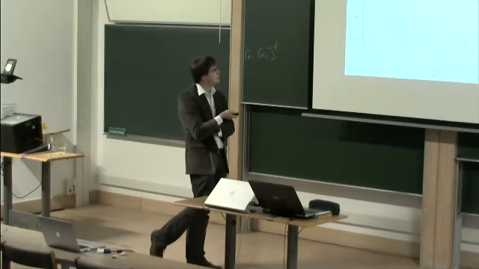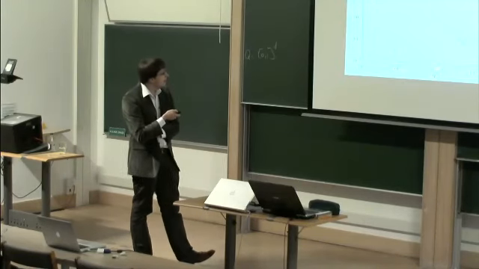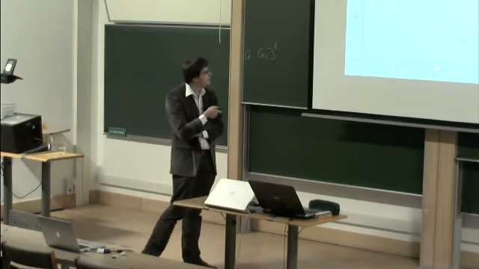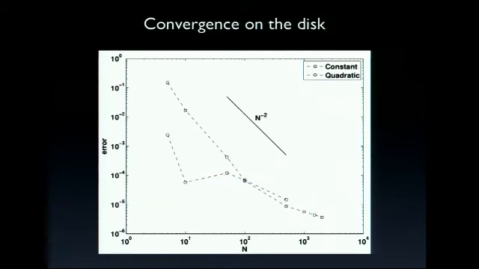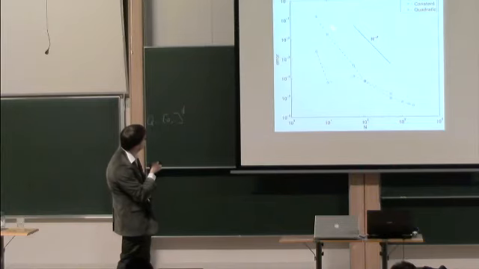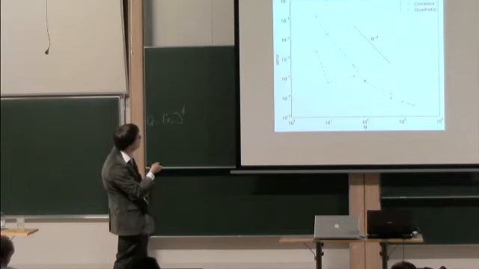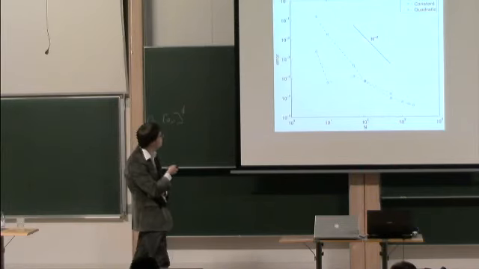So how does it look? We've got a convergence result here. This n is the number of elements per wavelength. I'm choosing k equals 1, wavelength equals 1, just to demonstrate the rate of convergence. The usual engineering rule of thumb is 10 elements per wavelength, which is around here. If we just use piecewise constant elements, we've got this convergence curve which very nicely matches the n to the minus 2 curve, the quadratic convergence that we expected.